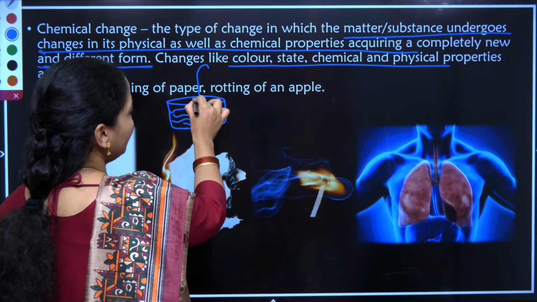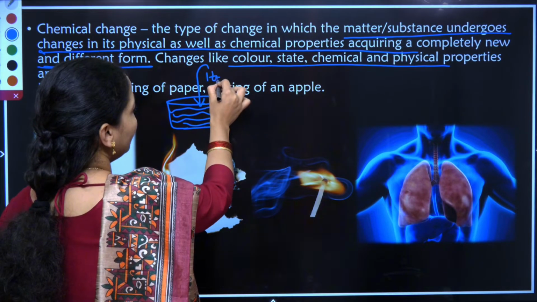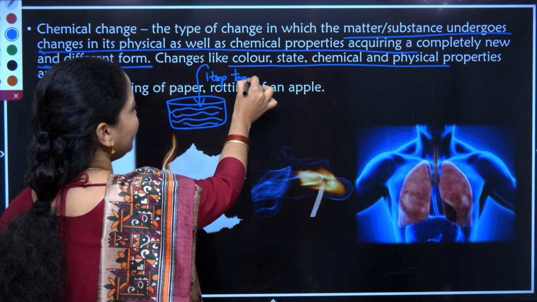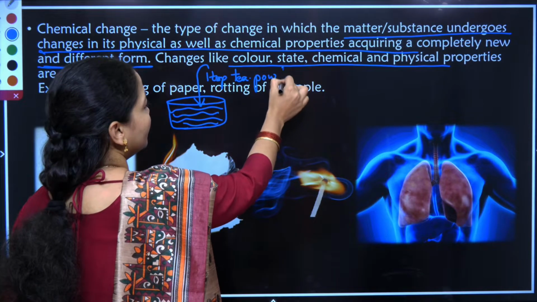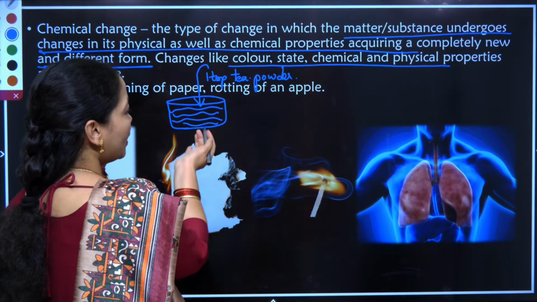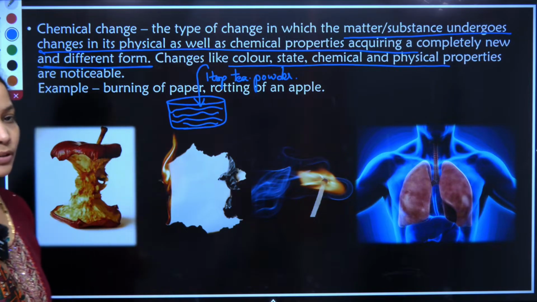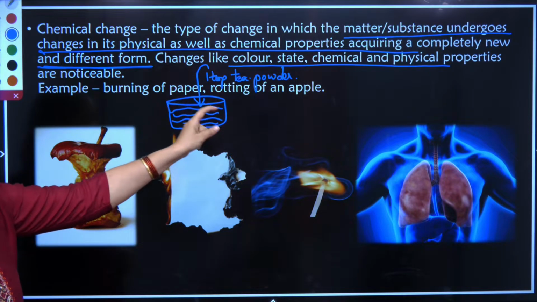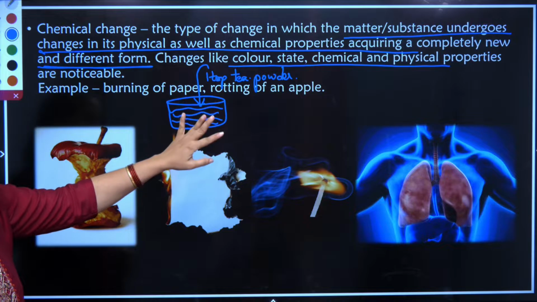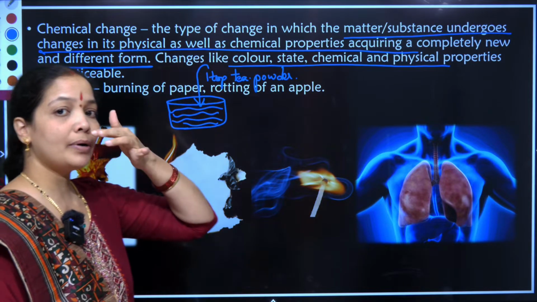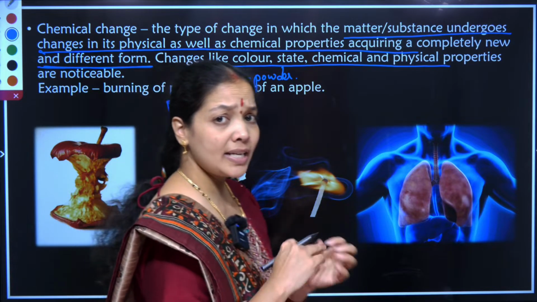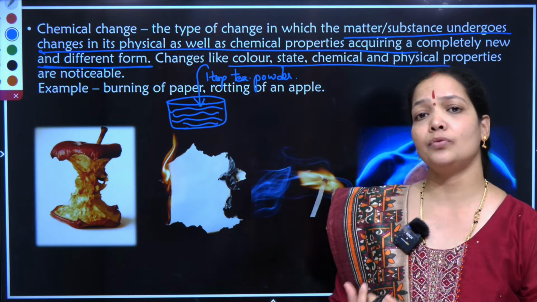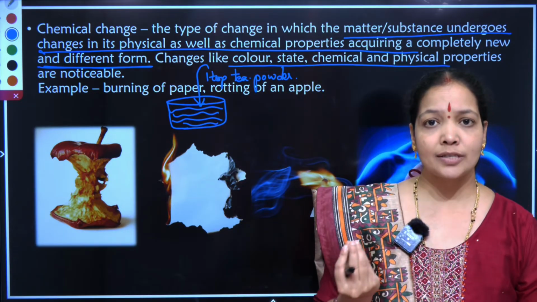Then we are pouring 1 tablespoon of tea powder inside it. What will happen if I am boiling this? I can make out that the transparent water, after boiling and putting tea powder inside it, is changing its color. The color of the water changes to reddish brown.